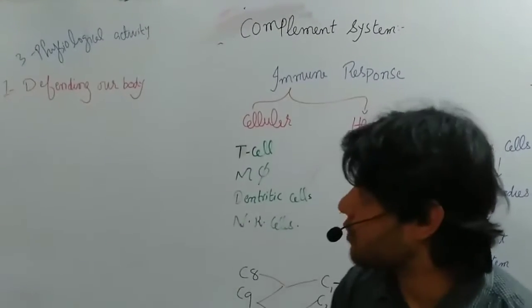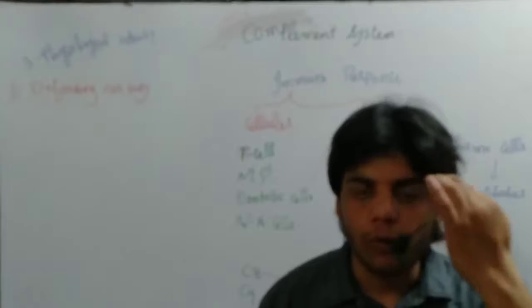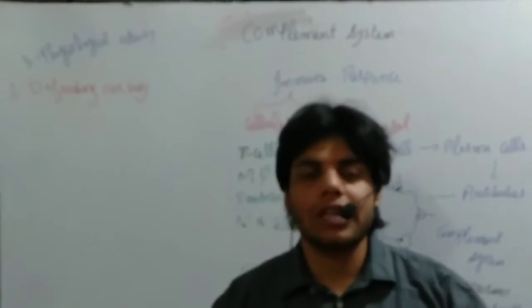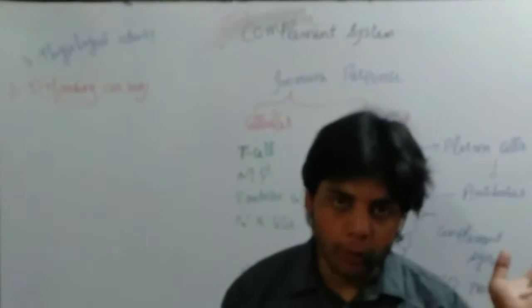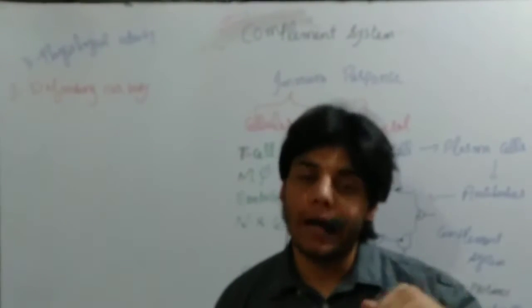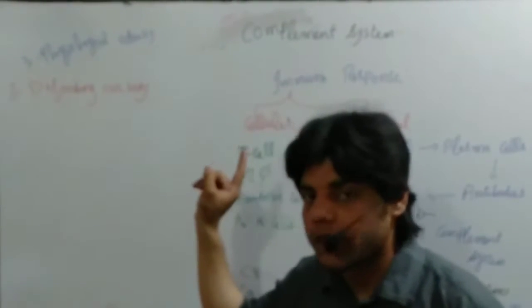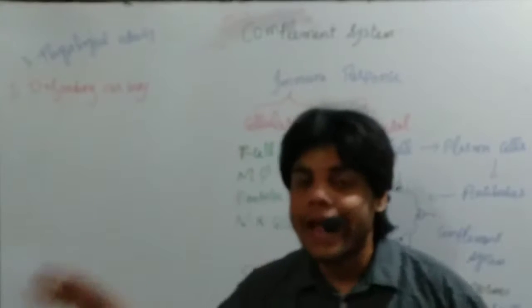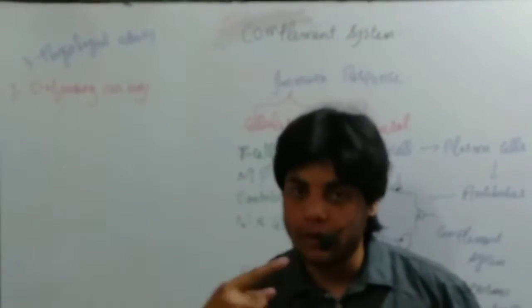Now, what is opsonization? Let me explain a little bit. If you remember, we already talked about opsonization, but let me tell you once again. Opsonization is the process in which the bacterial cell is coated by complement proteins, or by antibody or mannose binding proteins. This way, the bacterial cell looks tasty to the phagocytes, and then phagocytes can engulf it. All these phenomena are known as opsonization.